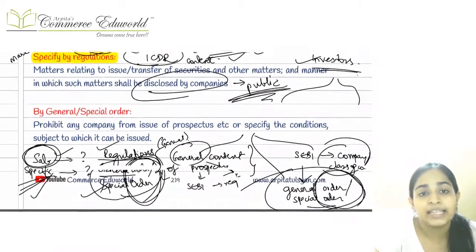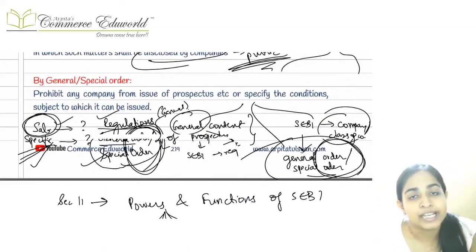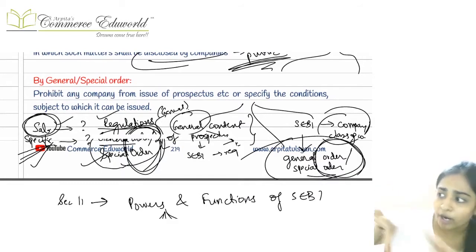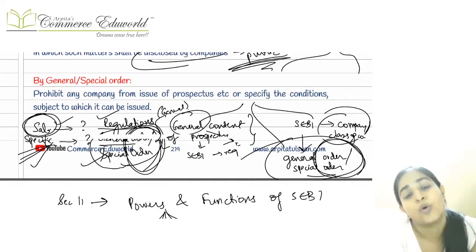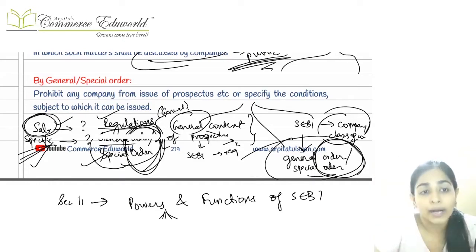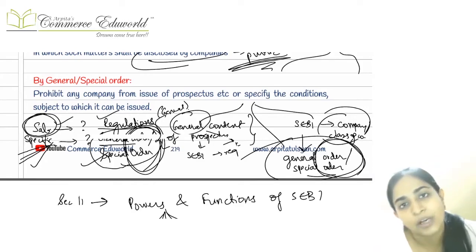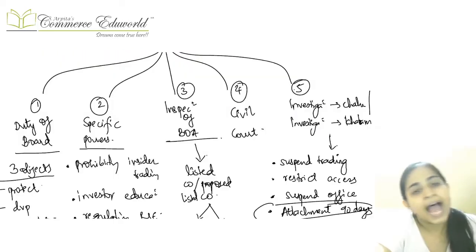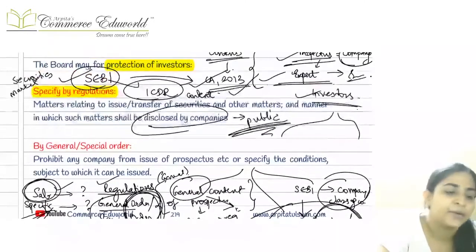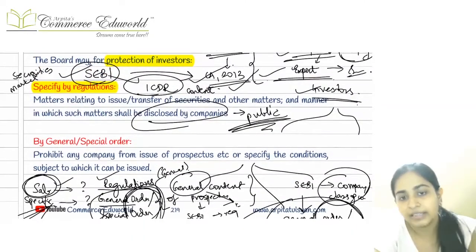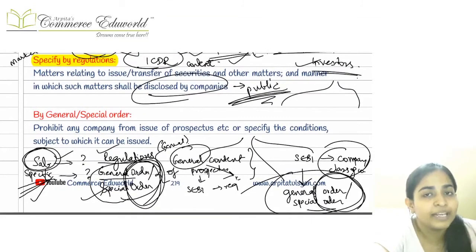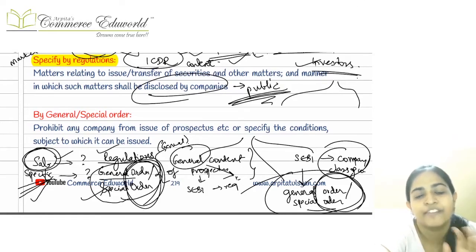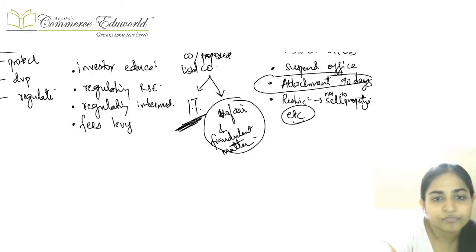Now another thing is if SEBI wants that a particular company or a particular class of companies should disclose some more information over and above the above one, then in that case it can pass a general or a special order on that particular company, and it can tell that particular company to disclose those extra things. So by default the rule which is applicable for everyone will be given in the regulations, and if there is anything which is applicable to a specific company, that will be passed by way of a general or a special order, right?